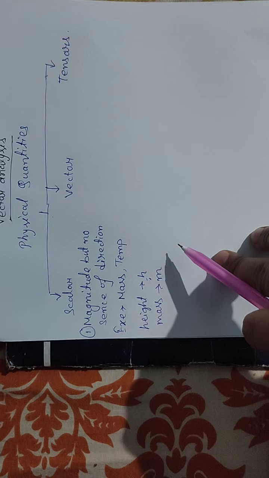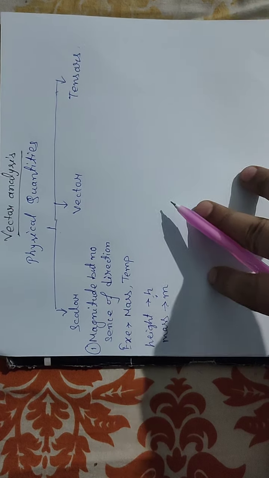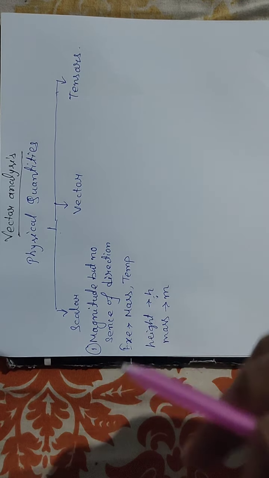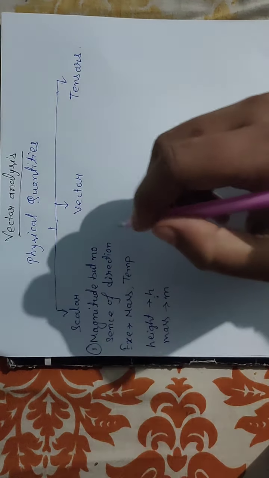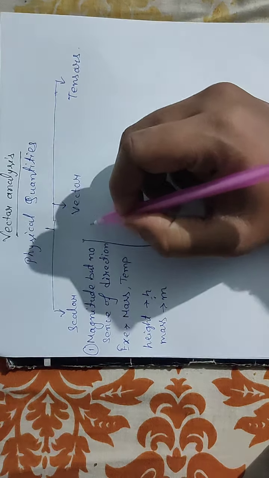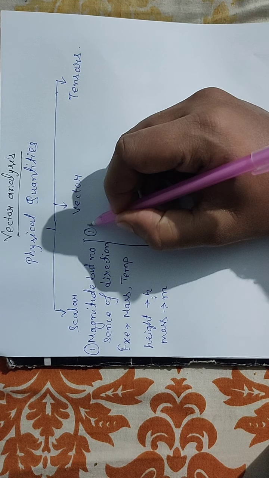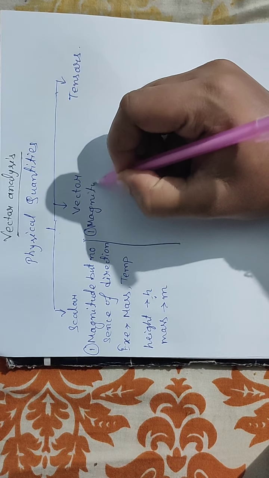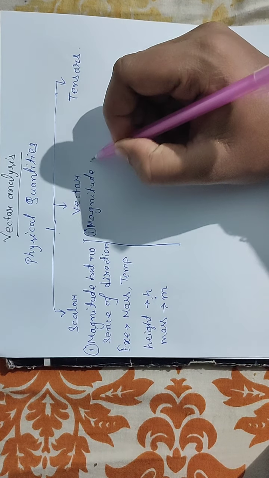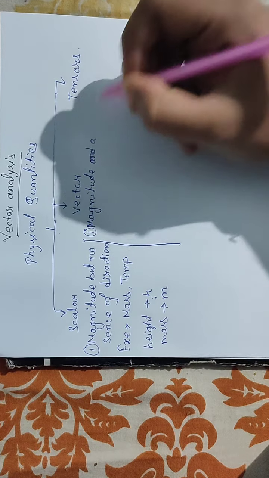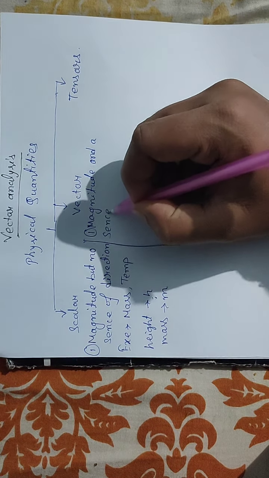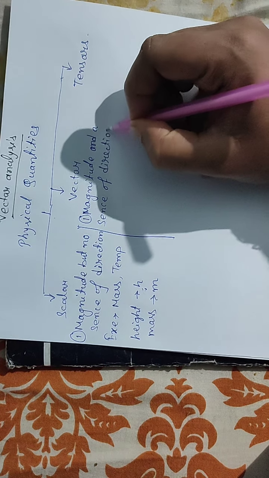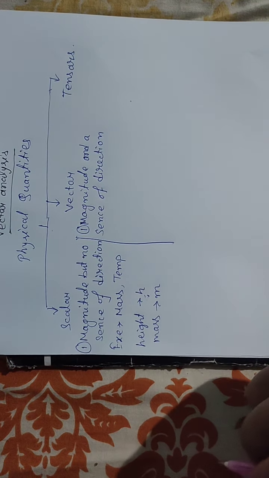Okay. Now, what is a vector quantity? Vector quantity means those physical quantities which have magnitude as well as a sense of direction. So vector means those physical quantities which have magnitude and a sense of direction.